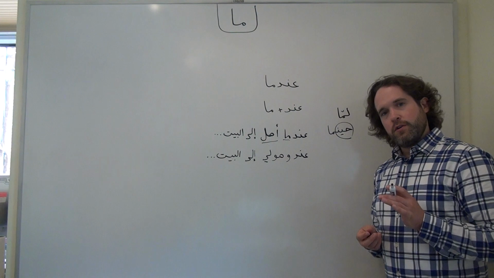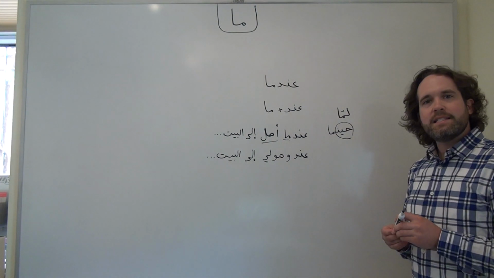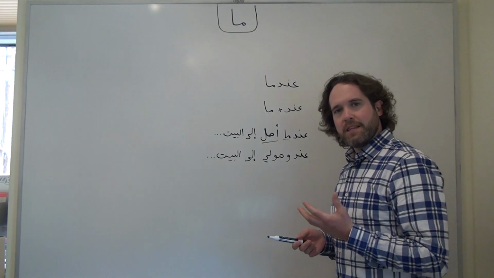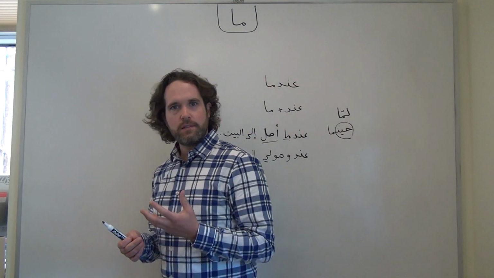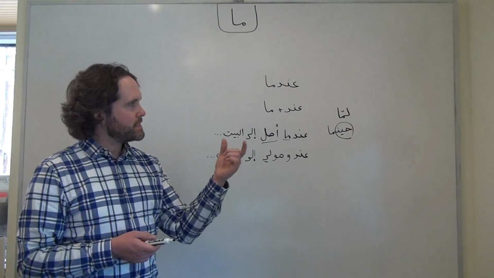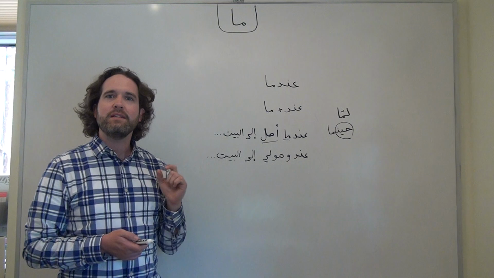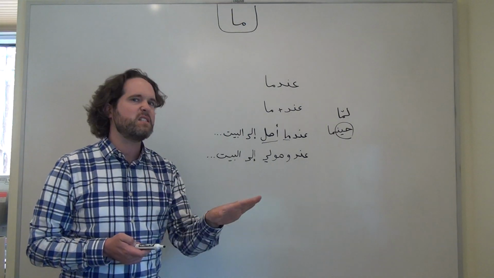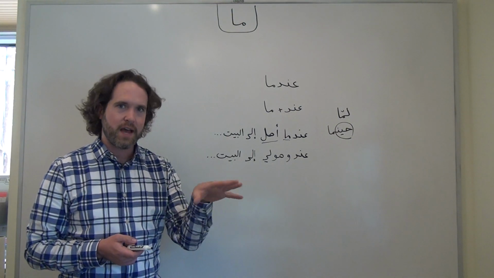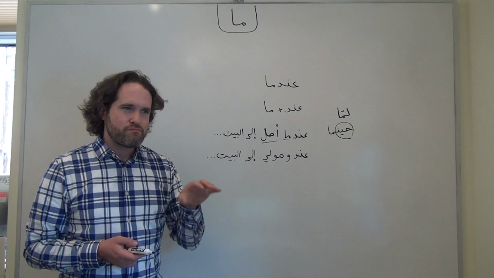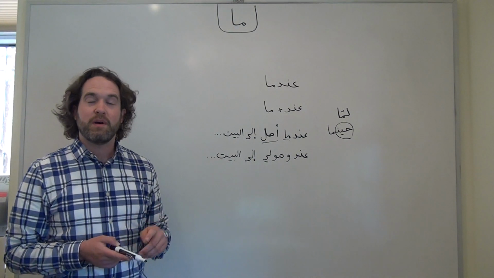One other important use of ma that we see is if we want to put an adverb at the beginning of a verbal sentence, we use ma as, again, just a connector between these two ideas. Ma sneaks in a lot under that umbrella with that responsibility.